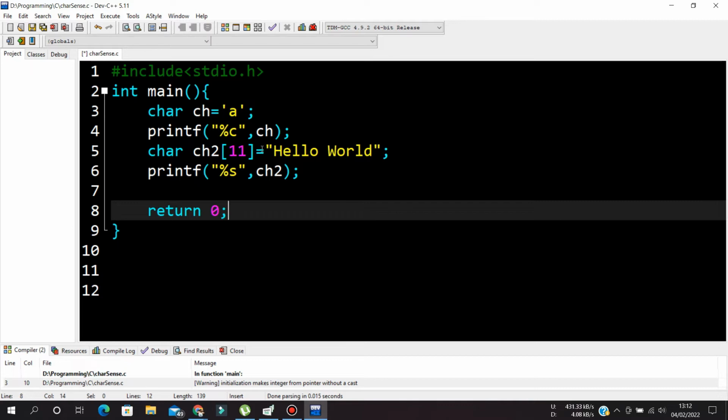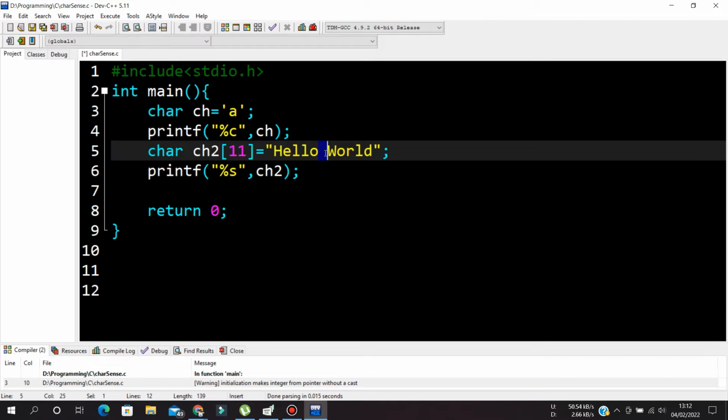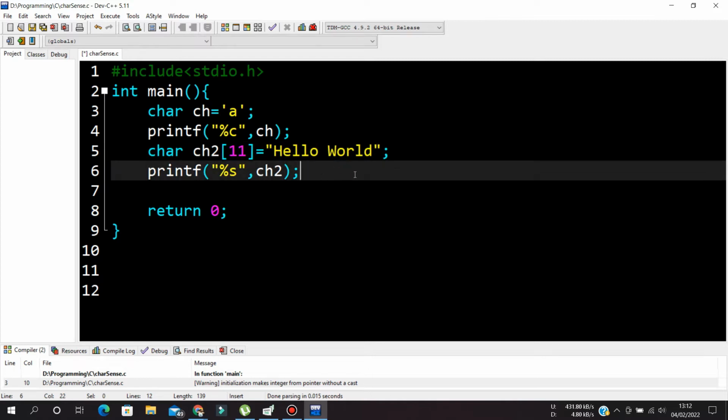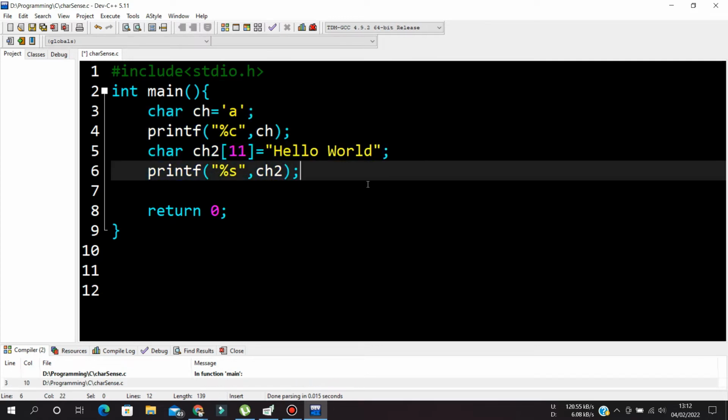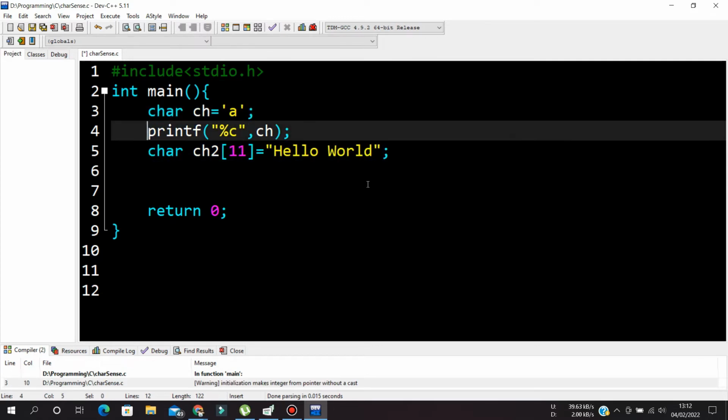Now, what is the next part? See, this string has a space in between. But what happens when we do the same with user input? Now let us take some user inputs. I don't need this. Let's work with some user inputs.